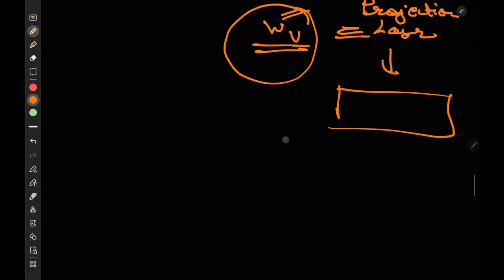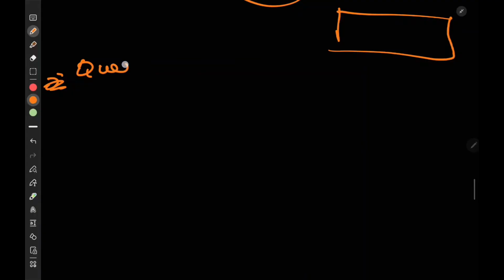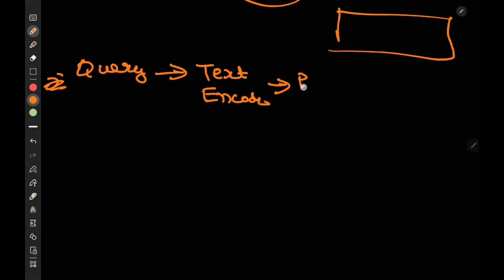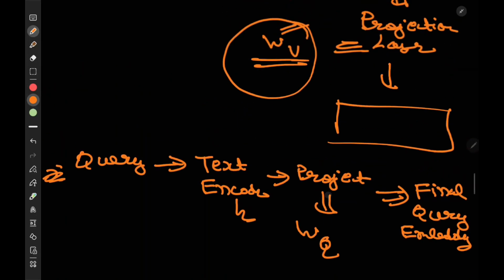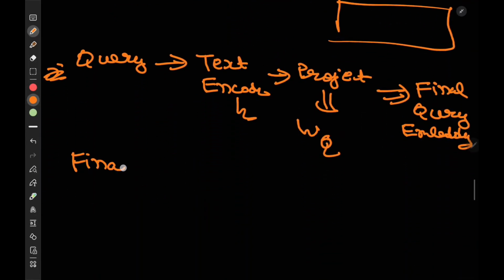And similarly, you have your query, right? For the query, you pass it to a text encoder. But again, we need to pass it to a projection layer. Let's say the weight of that layer is WQ. And this WQ, when multiplied with this embedding, gives the final query embedding. Now, what eventually happens? We have the final video embedding and the final query embedding.